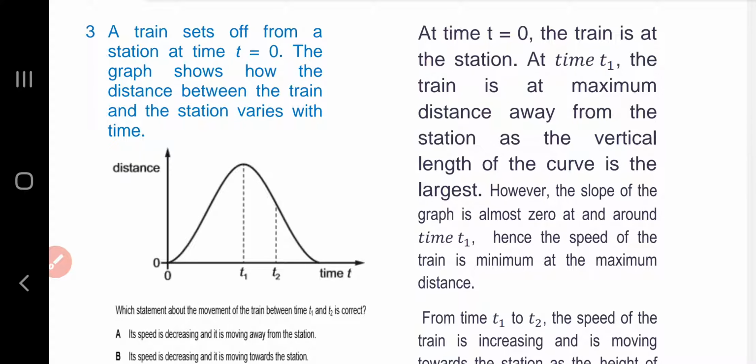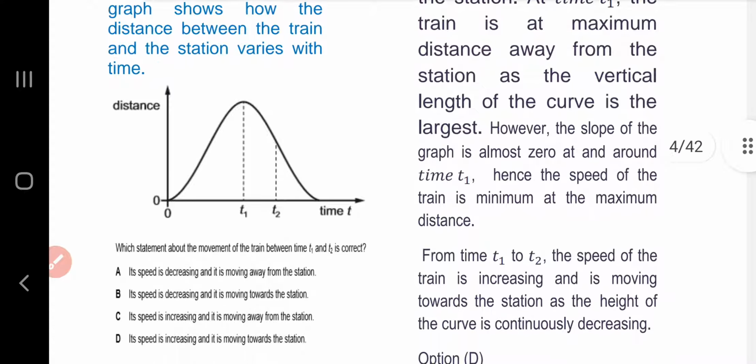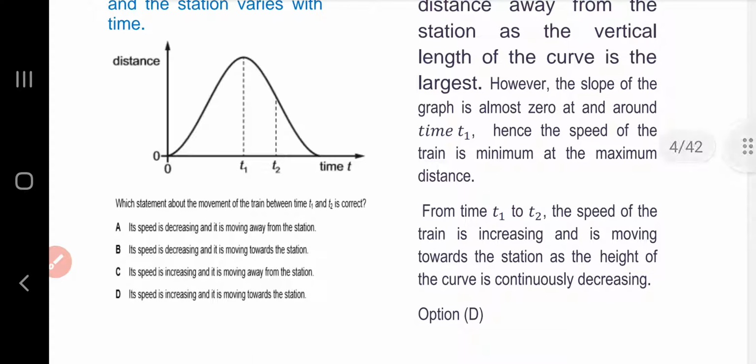Question number 3. A train sets off from a station at time t equals 0. The graph shows how the distance between the train and the station varies with time. Which statement about the movement of the train between time t1 and time t2 is correct?